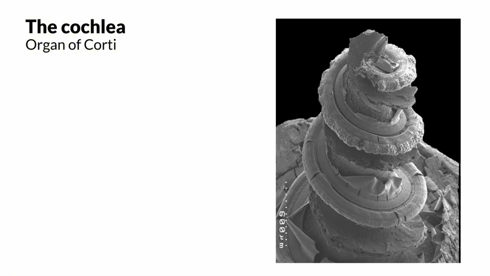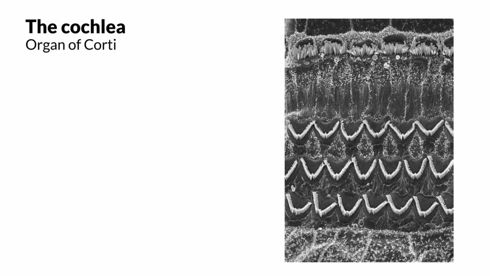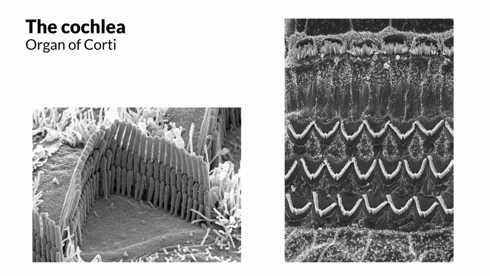Here is an electron micrograph of the organ of Corti. Let's zoom in a bit. You can see some V-shaped things here. If we zoom in even more, we can see that there are little hairs that project from a cell. These are the hairs of hair cells. Hair cells sense sound via these hairs. These hairs are stuck into the tectorial membrane.